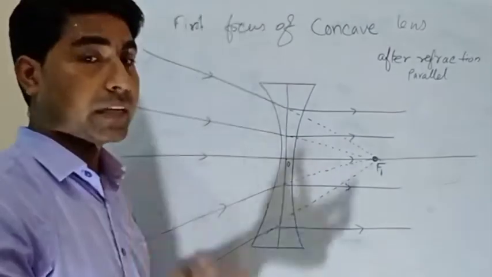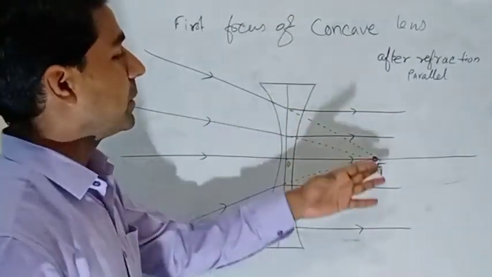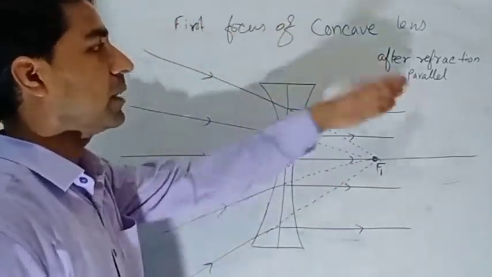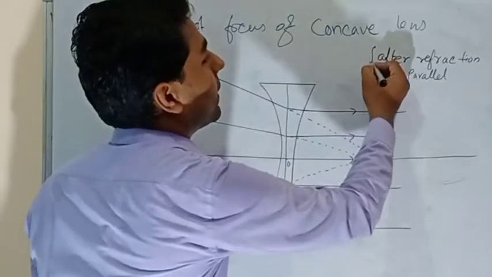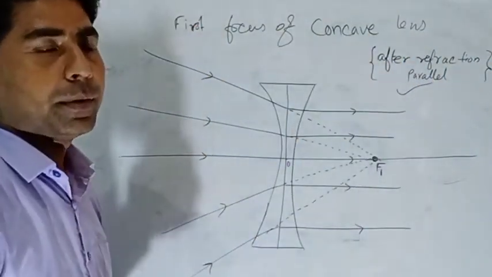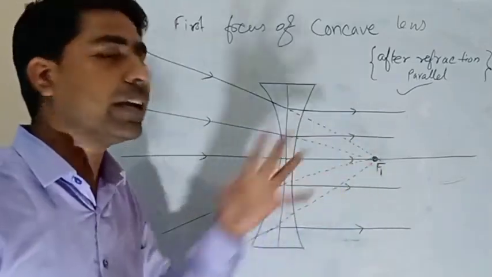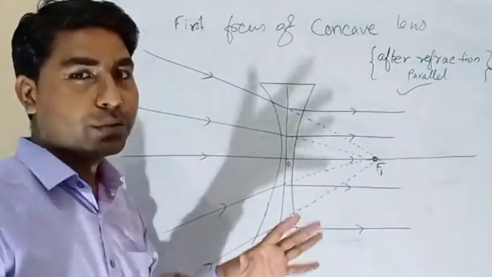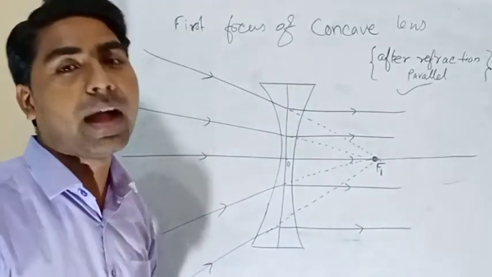Now the definition is satisfied. It is a point on the principal axis from which the rays start, and after reflection become parallel. But this point is satisfied completely, yet there is no real point from where the rays are starting. From here, the rays are not starting. So the definition must be modified.